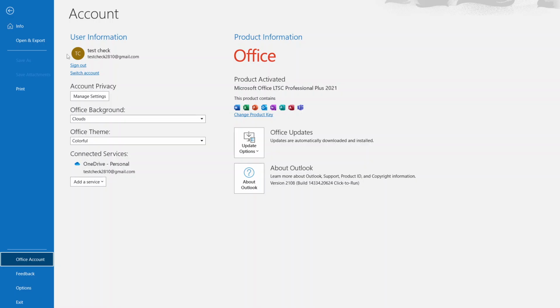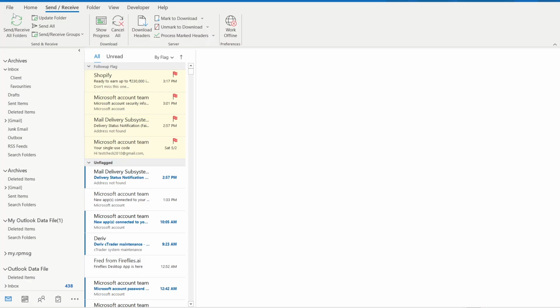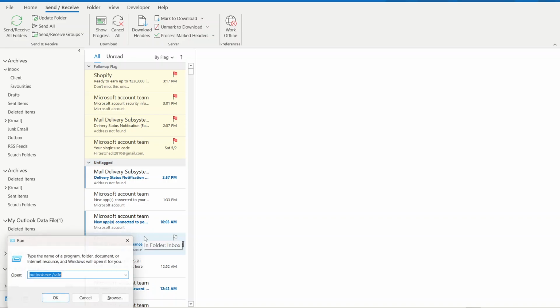Lastly, let's look into any add-ins that might be causing trouble. To work with add-ins, we'll start Outlook in safe mode. Press the Windows plus R keys together to bring up the Run dialog. Type outlook.exe /safe and hit enter.